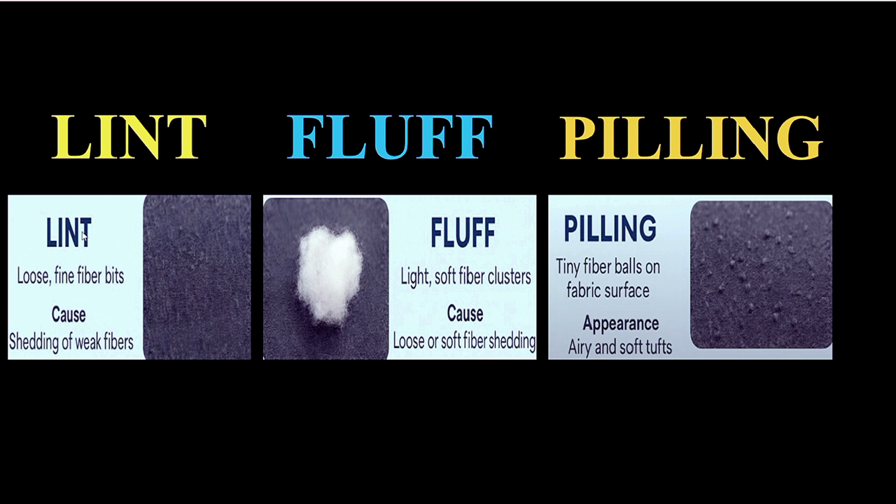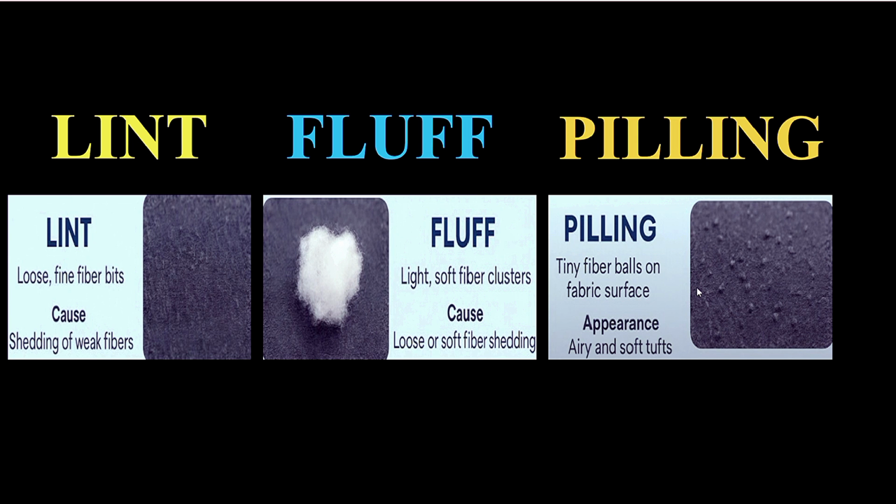First, lint. Lint is loose, fine fiber bits, caused by shedding of weak fibers. Here is the appearance of lint. Second term is fluff. Fluff is light, soft fiber clusters, caused by loose or soft fiber shedding. This is the fluff, light soft fiber clusters. In case of lint, it is loose fine fiber bits.